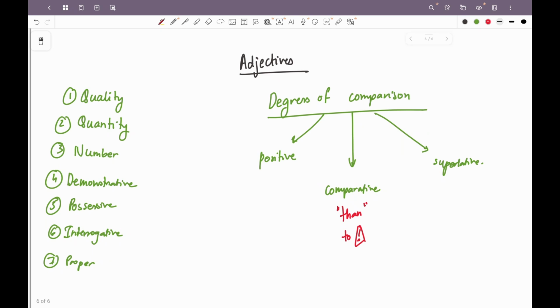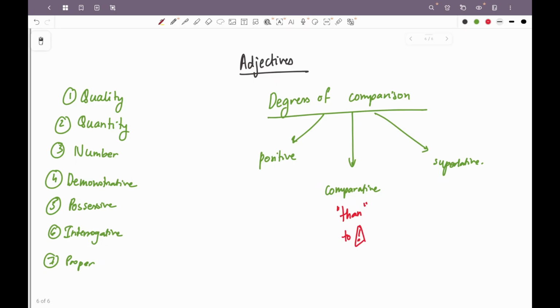However, when the adjective is such that it is not changing according to the degrees, but it is defining in itself that it is a comparison and it is superior or inferior. For example, Abhishek's work is superior to my work, right?